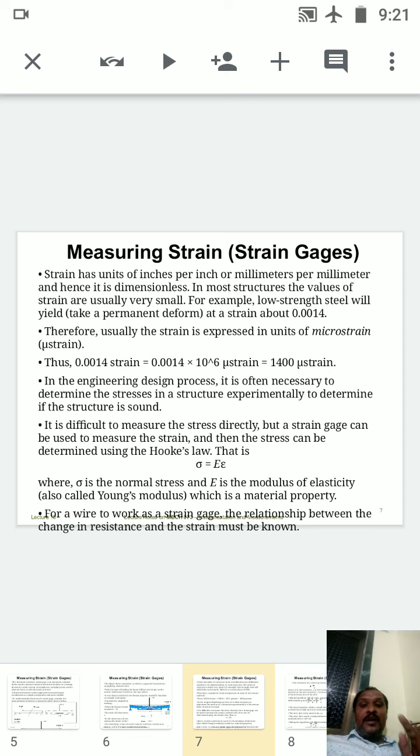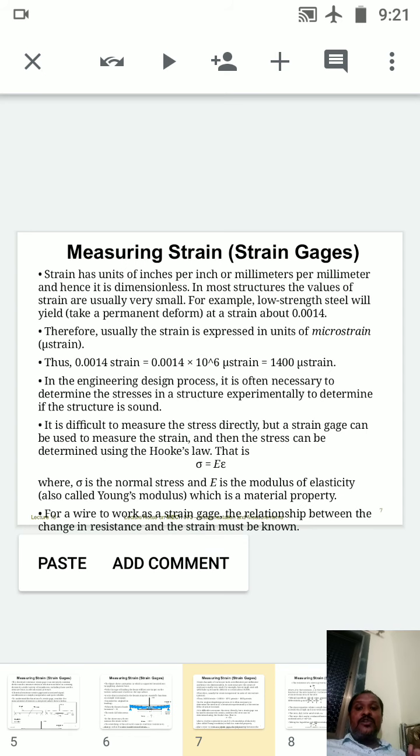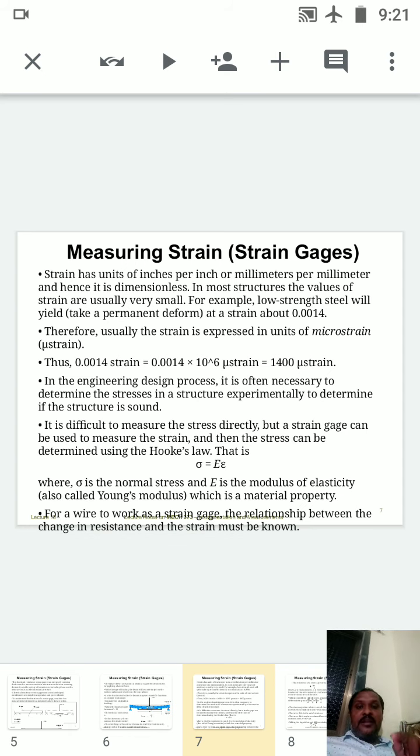0.0014 into 10 raised to 6 micro strain, means there we have added the micro. Again that is equal to 1400 micro strains. Clear? So in the engineering design process, it is often necessary to determine the stress in a structure experimentally to